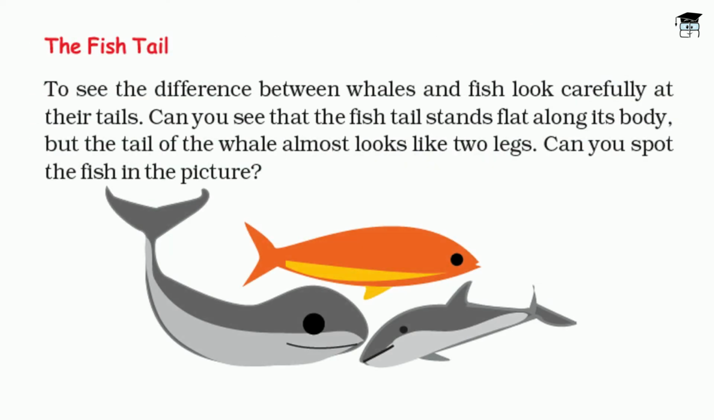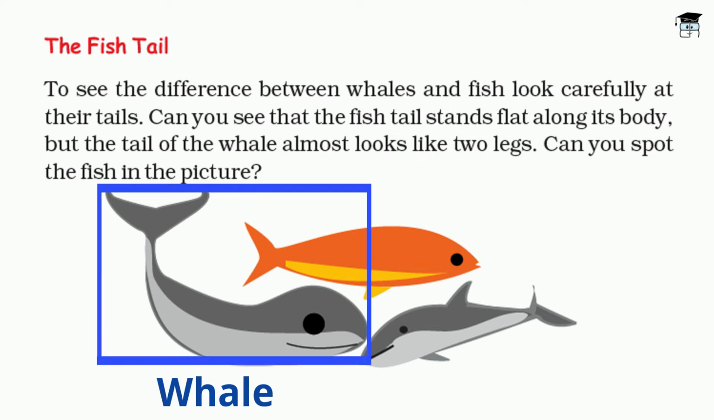So, now comes the fish tail. To see the difference between whales and fish, look carefully at their tails. Can you see that the fish tail stands flat along its body, but the tail of the whale almost looks like two legs. So, over here you can see this is a fish. But over here this tail is different from the one over here, and therefore this animal is a whale.